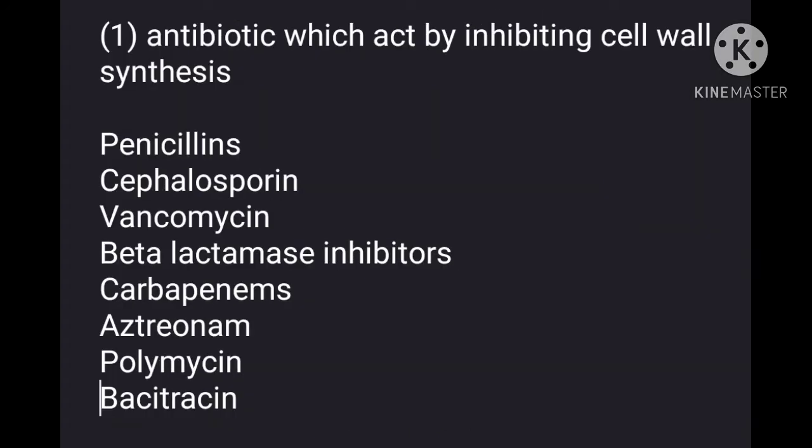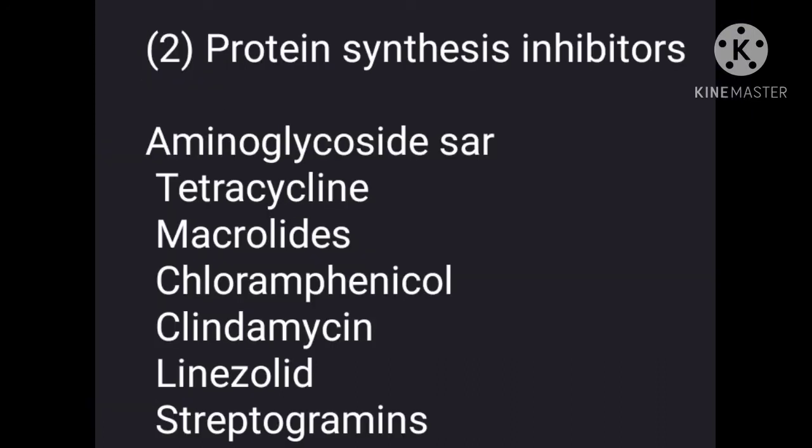The drugs like penicillins, cephalosporins, vancomycin, beta-lactamase inhibitors, carbapenems, aztreonam, polymyxin and bacitracin are the antibiotics which act by inhibiting cell wall synthesis. The drugs like aminoglycosides, tetracyclines, macrolides, chloramphenicol, clindamycin, linezolid and streptogramin are antibiotics which act by inhibiting protein synthesis.